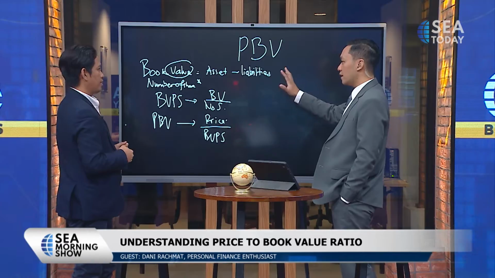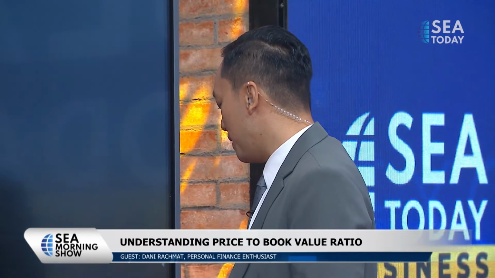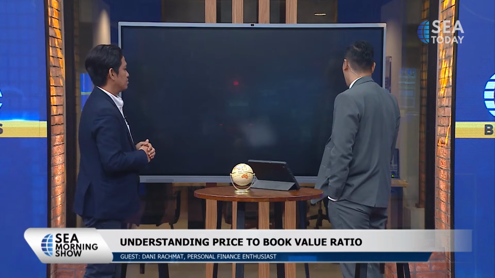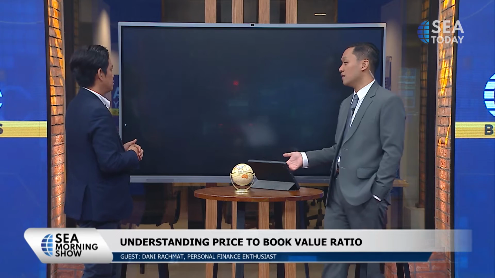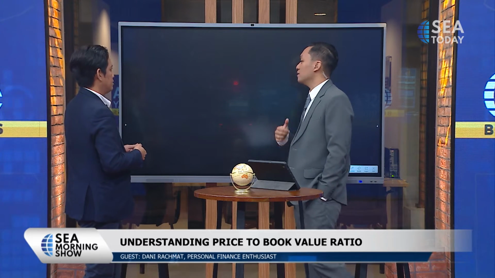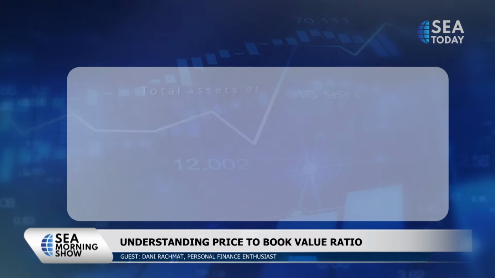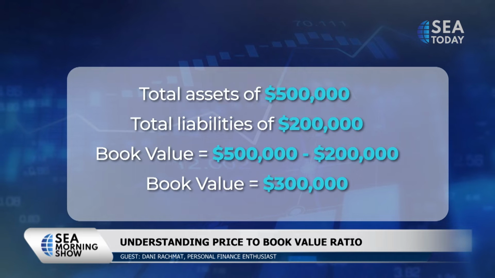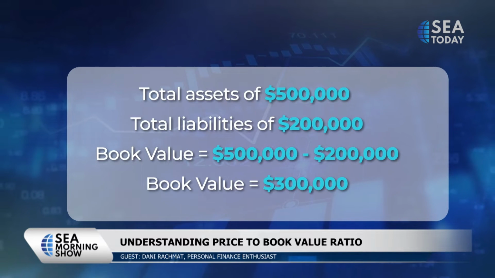Can I erase this because I need you to give me an example. Sure. Give me an example of a company. Let's say they have assets of $500,000 with liabilities of $200,000. So we have assets of 500K and liabilities of 200K. Then the book value, we can work it out? Yes, of course. The book value will be 300K. How many shares are available in the market then? Let's say 100,000.